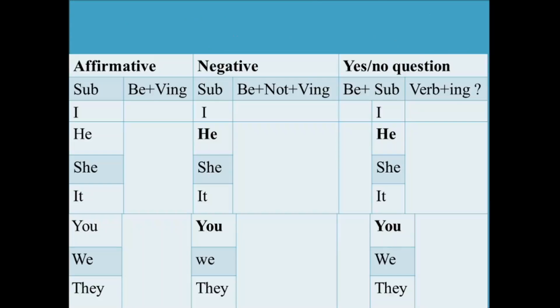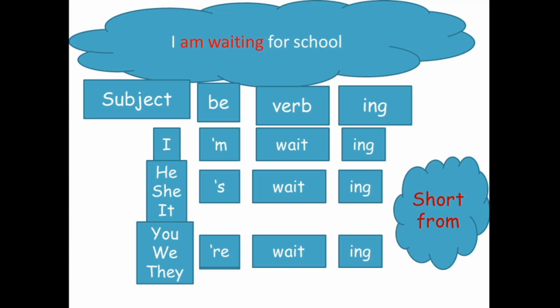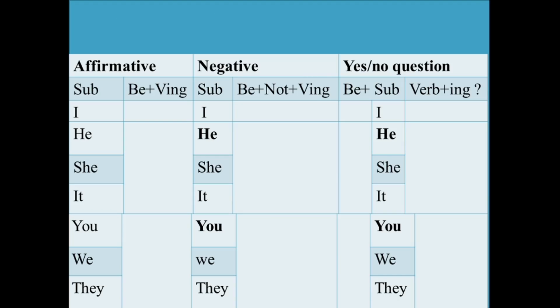We can use the short form of verb to be. We can say I'm instead of I am. He is, we say he's. You are, we are, they are, we say you're, we're, they're, right? This is the way we put the short form of verb to be in present continuous form. Let's move to the different forms of sentences.